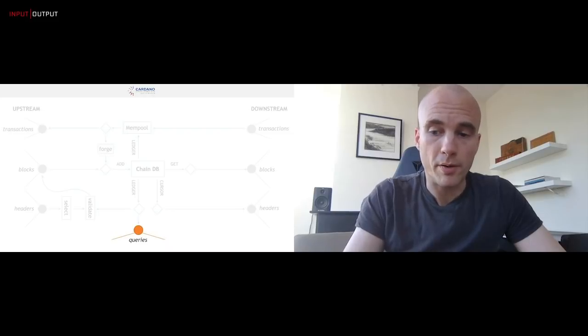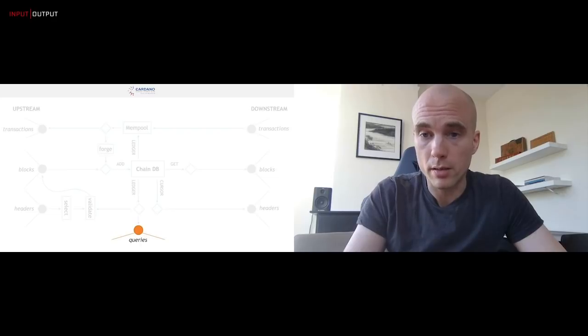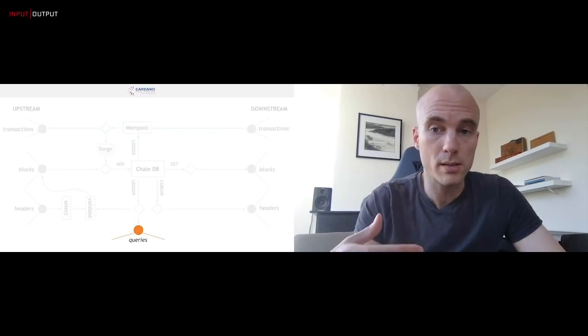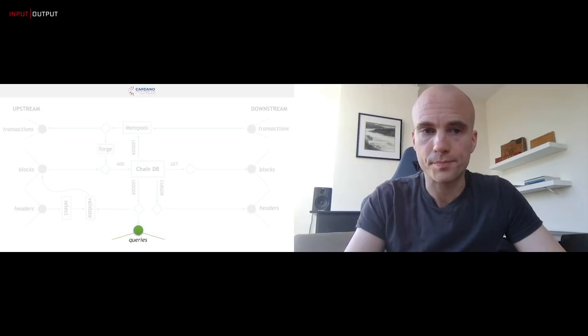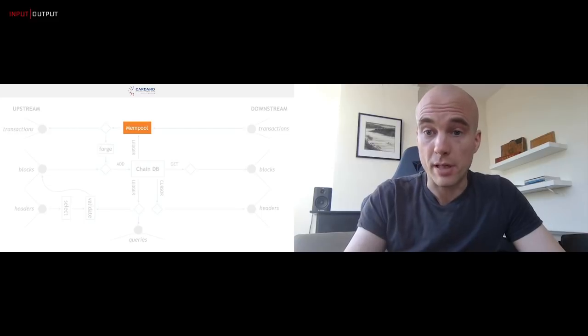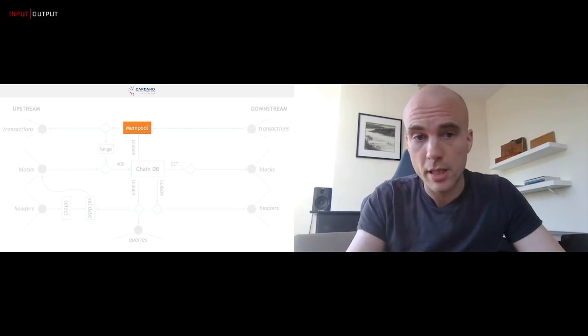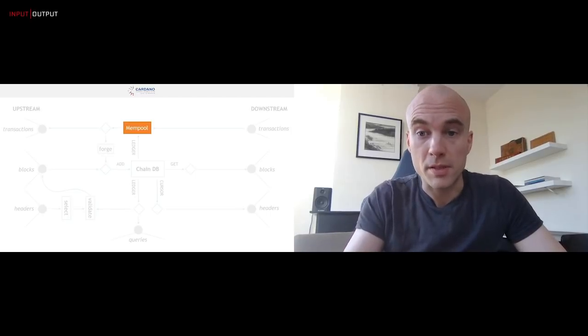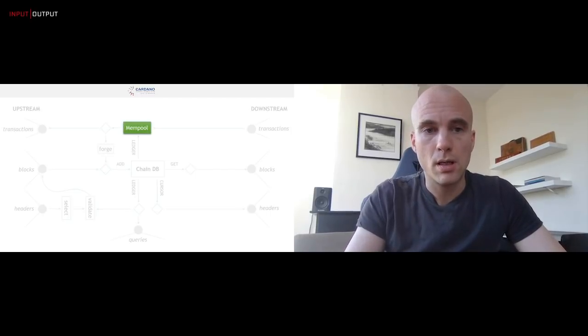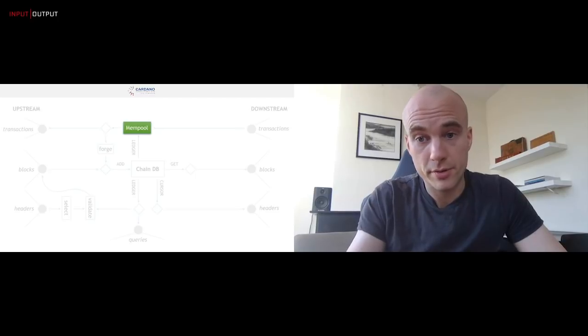In Shelley, we might want to ask for staking information, and in Byron, that simply doesn't apply, right? So the wallet is able to submit different sorts of queries if it's a Byron chain or a Shelley chain. The mempool behaves differently. Transactions in Byron are different than transactions in Shelley. They have different rules, different errors. The transactions themselves look different. And so, yeah, if this is a Shelley chain, they have different transactions.